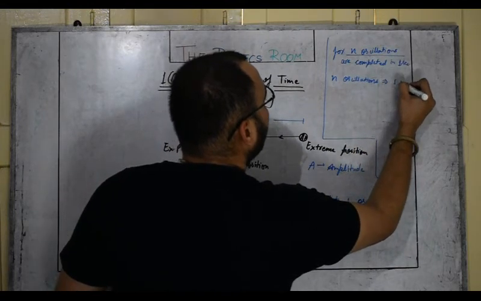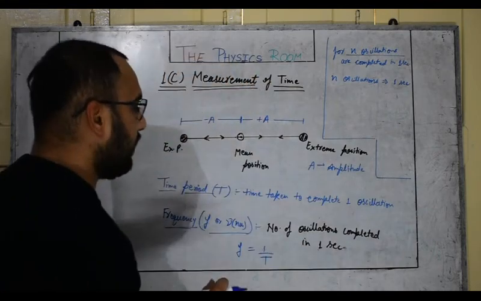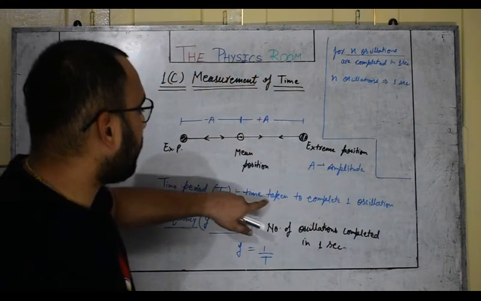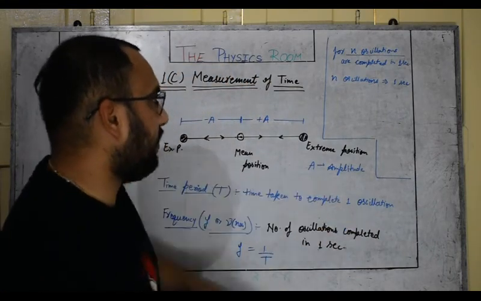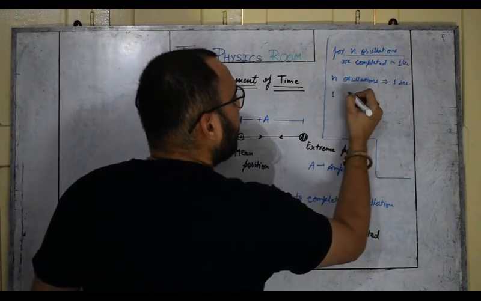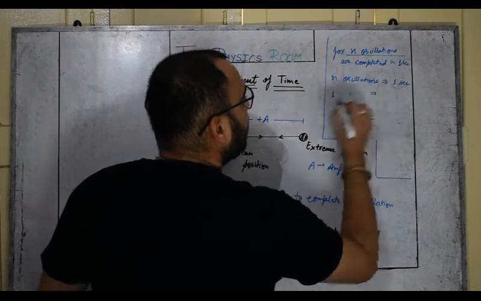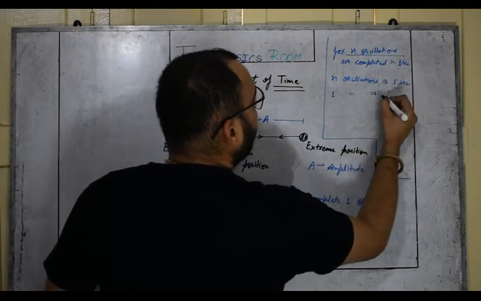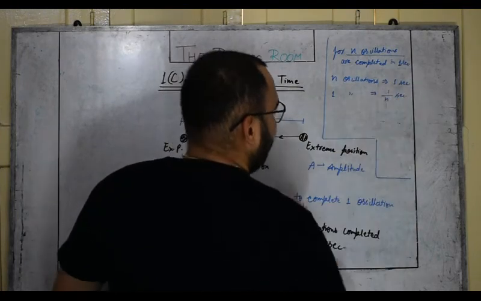If we want to link it with time period, we need to calculate the time taken to complete one oscillation. So n oscillations are completed in 1 second, so how much time will it take to complete one oscillation? One oscillation will be completed in 1 upon n seconds.